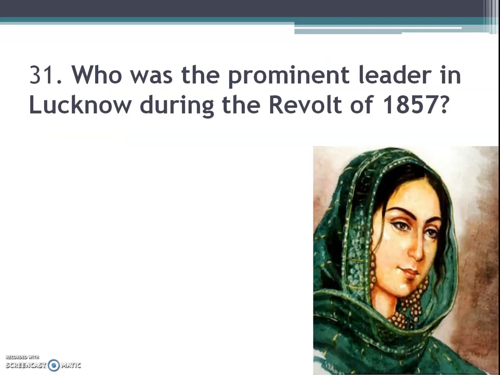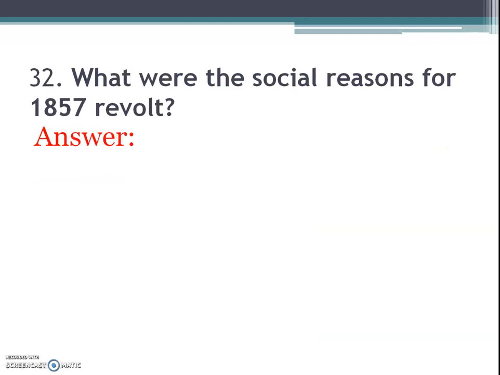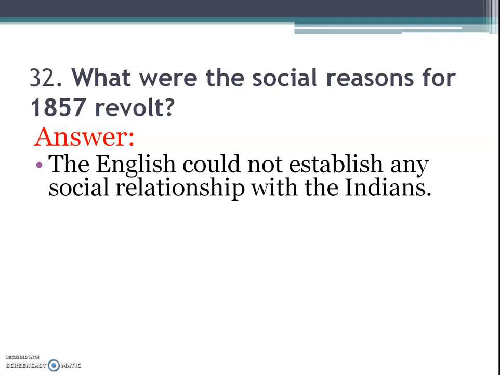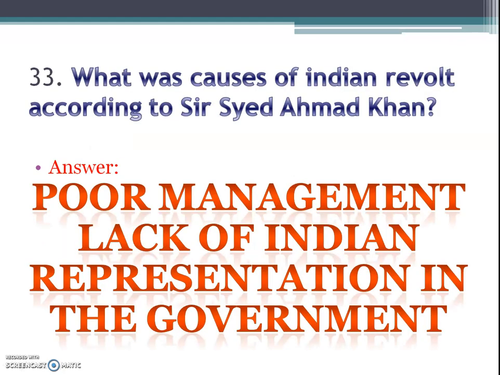Next, who was the prominent leader in Lucknow during the revolt of 1857? And the answer is Begum Hazrat Mahal. Next question is, what were the social reasons for the 1857 revolt? And the answer is, the English could not establish any social relationship with the Indians, and the racial arrogance of the British created a difference between the rulers and the ruled.